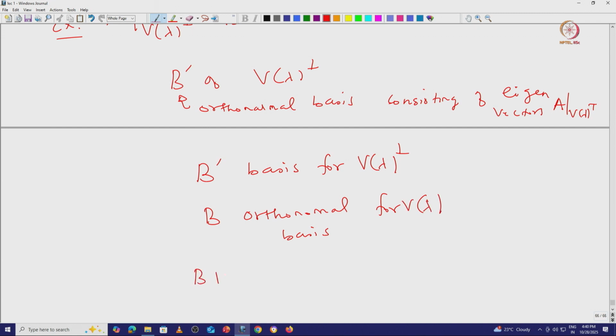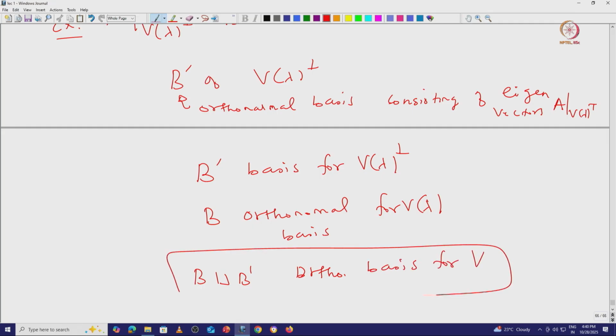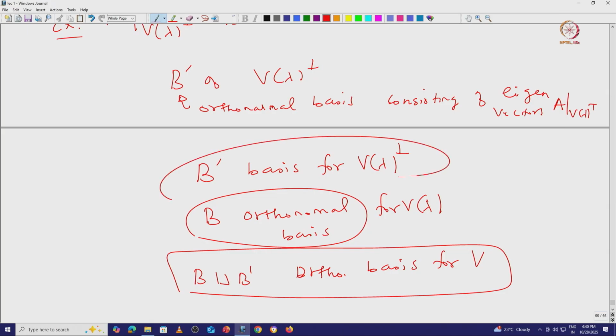Then if you put them together, you get an orthonormal basis for capital V. And note that the orthonormal basis of V lambda will consist of only eigenvectors corresponding to the eigenvalue lambda, and this, by choice, consists of eigenvectors of A restricted to V lambda perp.